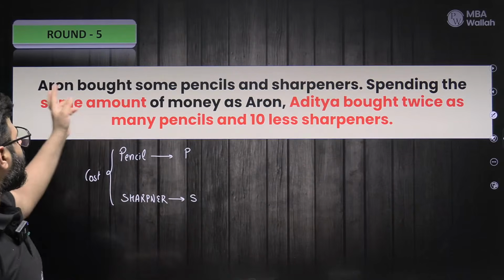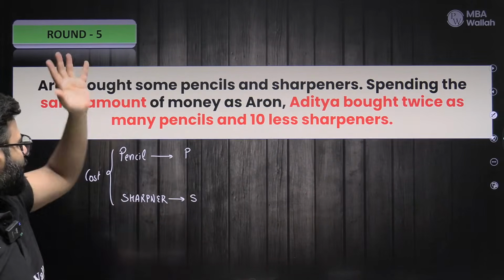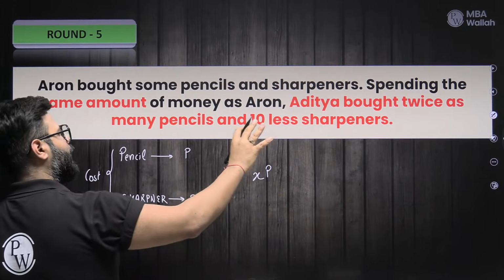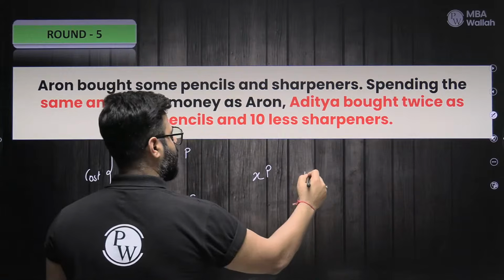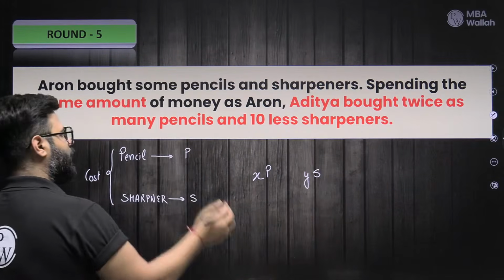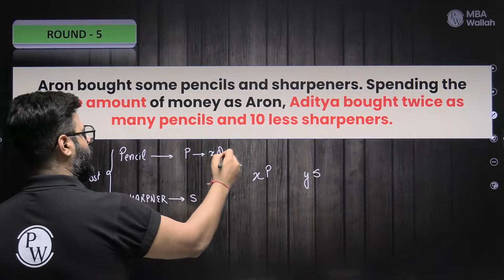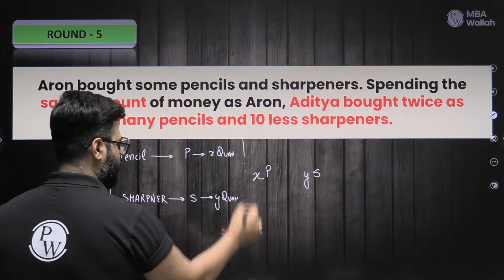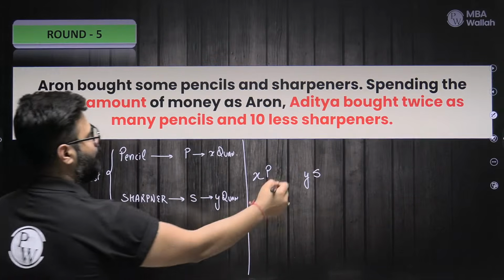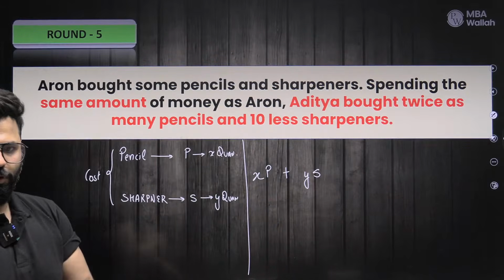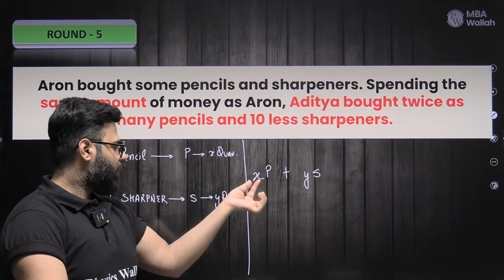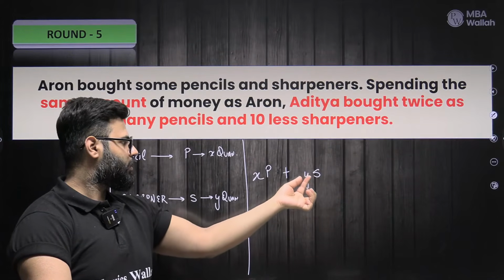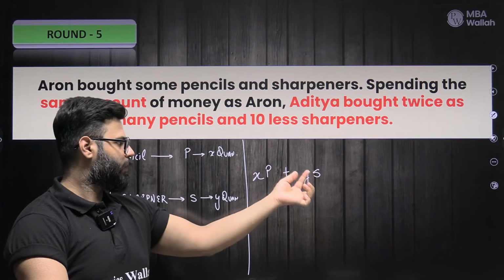Now I don't know how much Aaron bought. Let us say Aaron bought X pencils. So Aaron has spent X into P money for pencils. And let us say he bought Y sharpeners. So he has spent Y into S for this, right? So P and X quantity and Y quantity for Aaron, let us say. So of course we have this much money spent by Aaron. Everybody agrees? 4 variables, everybody agrees? X quantity of pencils which cost P rupees, so X into P total spent. Y quantity of sharpeners which cost S rupees, so Y into S total spent on the sharpeners.